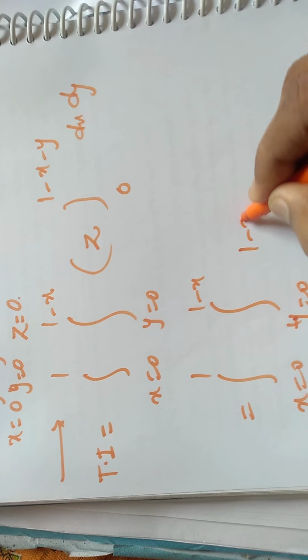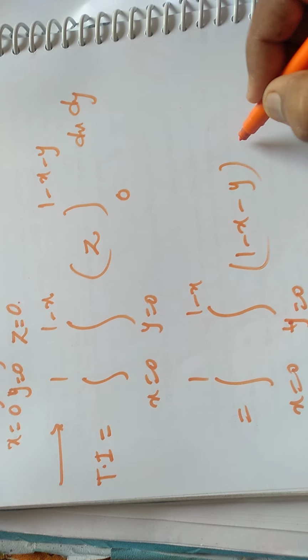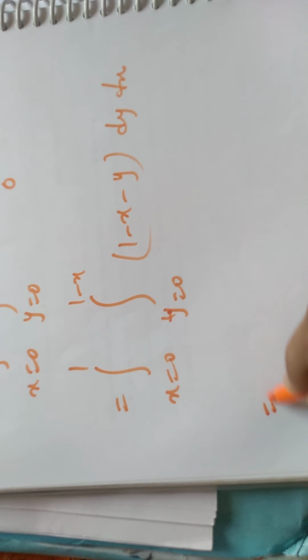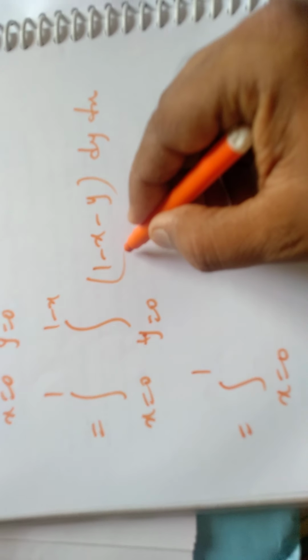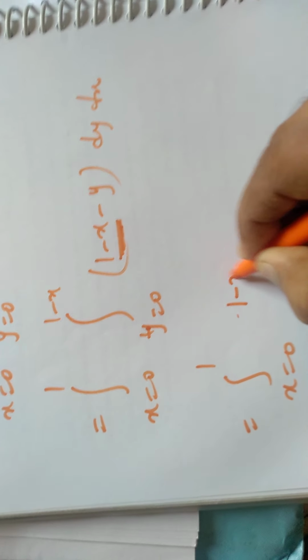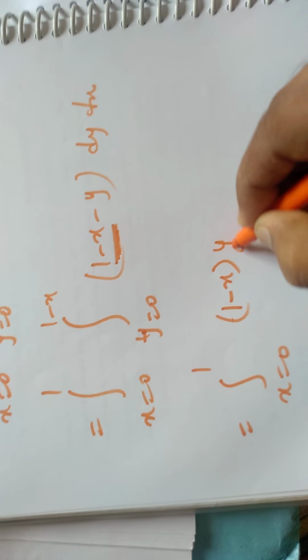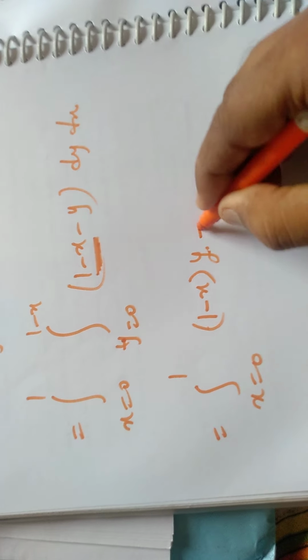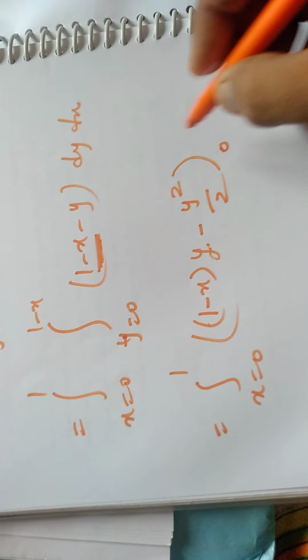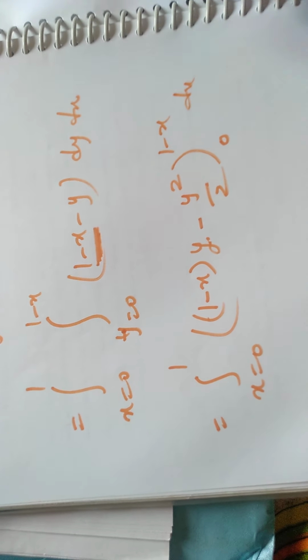Now put the upper limit 1 minus x minus y, dy dx. Now we have to integrate with respect to y. 1 minus x is constant, so integration of 1 minus x is (1 minus x) into y. Integration of y is y square by 2. So let us put the limits now, 0 to 1 minus x, dx.